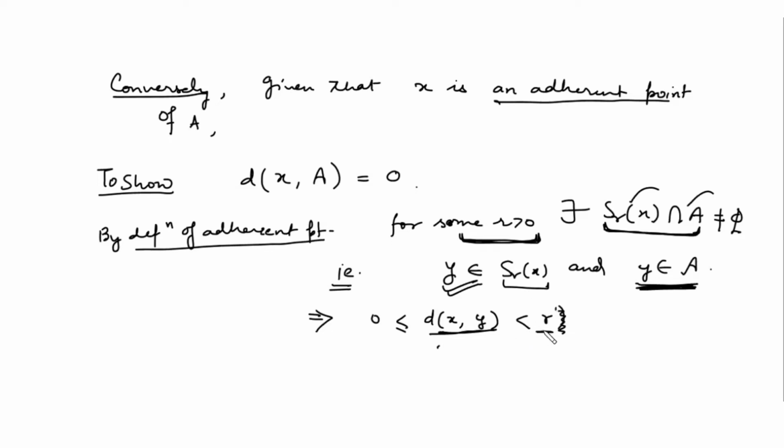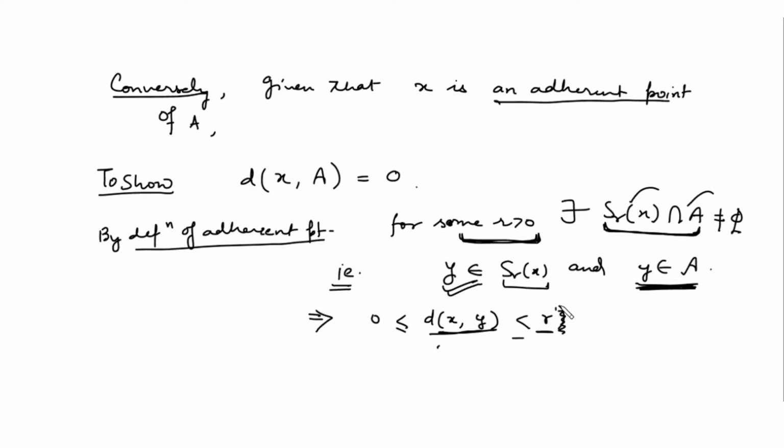Here this r is arbitrary. We can take this r to be very, very small, right? We can choose this r to be very, very small. Even then, you always have a point y in A such that this thing holds.